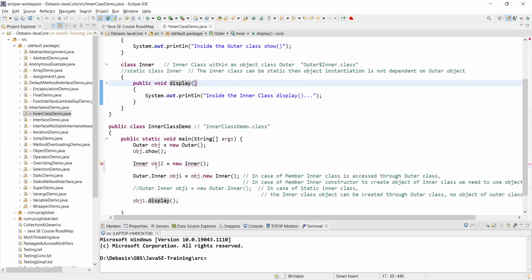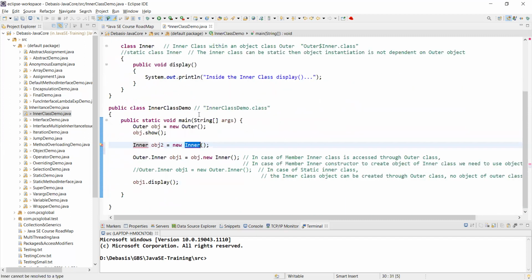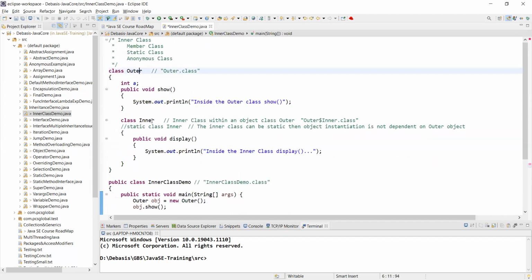But by defining it this way, I will not be able to create this object on its own, because this is not an independent class. This class is embedded within the outer class. That's why I have given meaningful names, outer and inner. You can give any name, it doesn't matter.